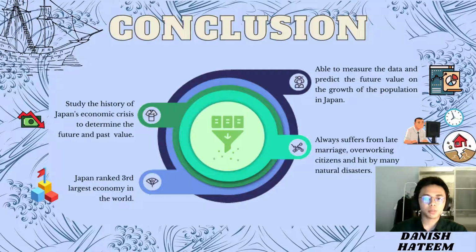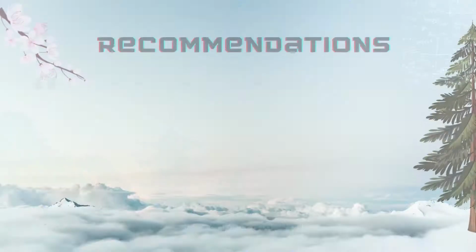For your information, we chose Japan because it is one of the largest and strongest economies in the world in 2019, placed third after the USA and China. Apart from that, this country always suffers from late marriage and an increasing suicide rate from time to time due to the overworking of the citizens. Furthermore, Japan is always hit by many types of natural disasters, which include tsunamis, earthquakes, typhoons, and also volcanic eruptions. However, they managed to overcome the problems and redevelop their country to become a better country.